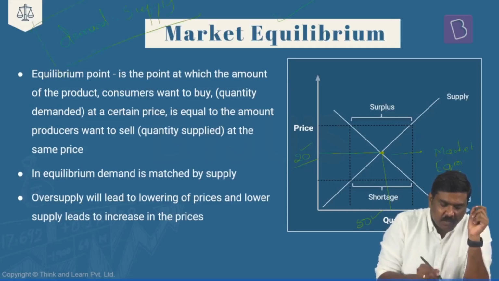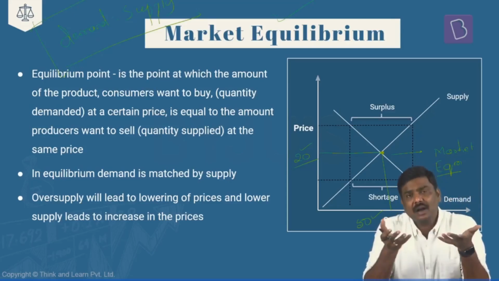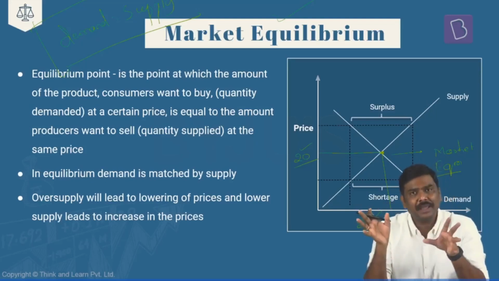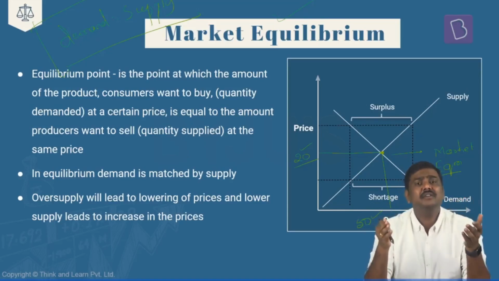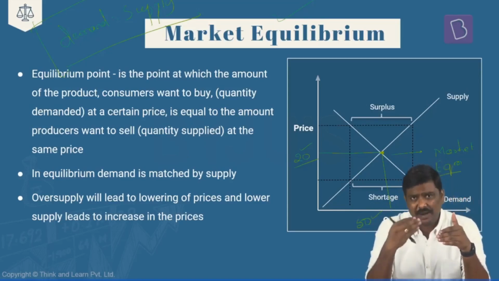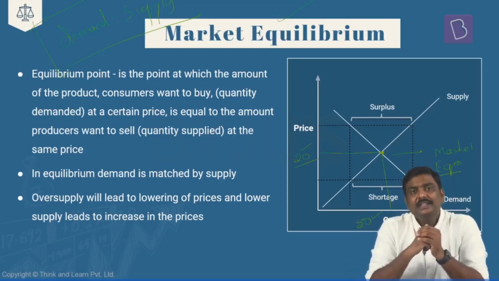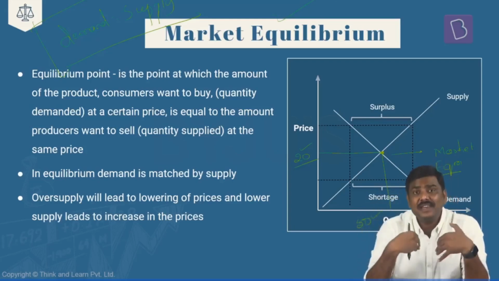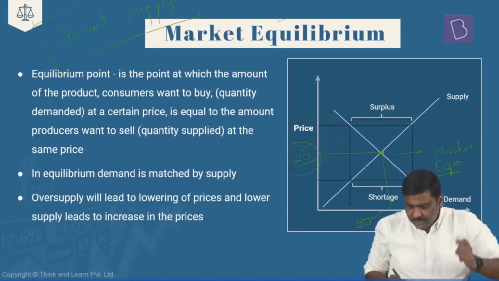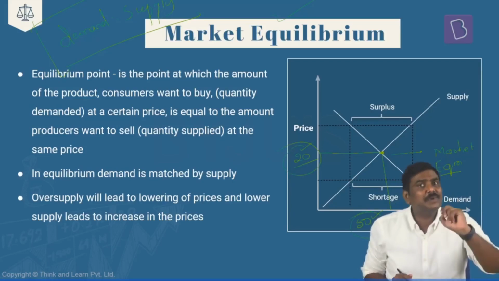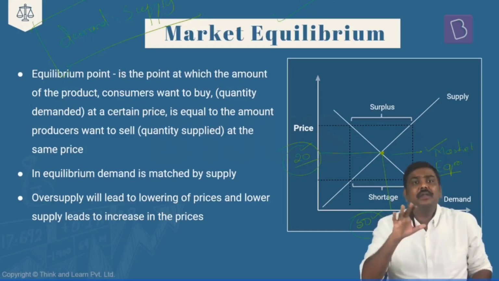Is it okay? So understand this. What is the meaning of market equilibrium? Market equilibrium represents a point or a situation in the market where the demand is equal to supply, assuming other factors are not changing, and the price is the same. That is, the price which is decided by the buyer is the same price at which the seller is also selling the product in the market. That is, if you are a buyer in the market and I am a seller in the market, both have agreed that the price will be 20 rupees and I'm selling 50 units of the product. You are buying these 50 units of the product. This particular point is called a market equilibrium point.